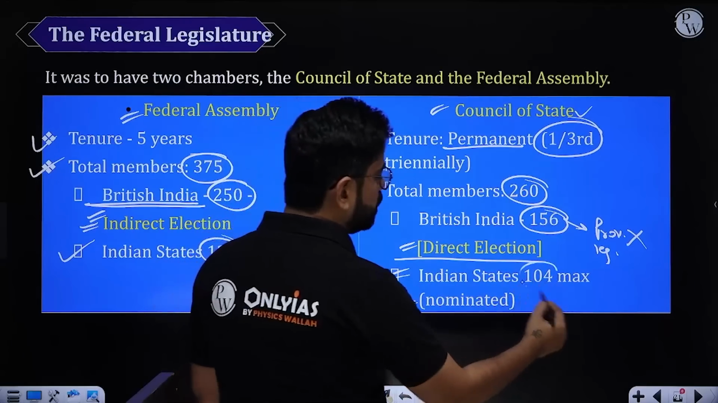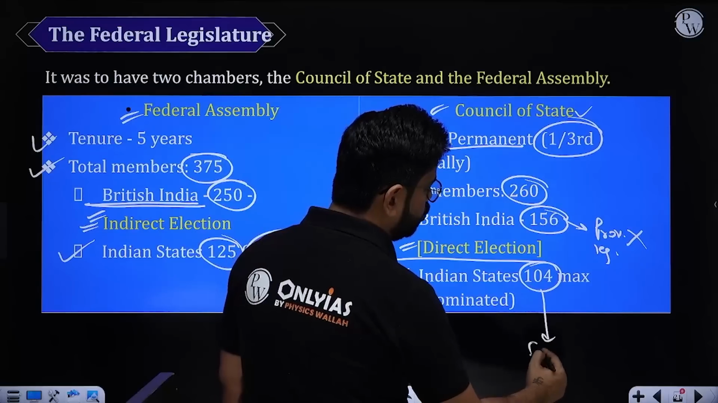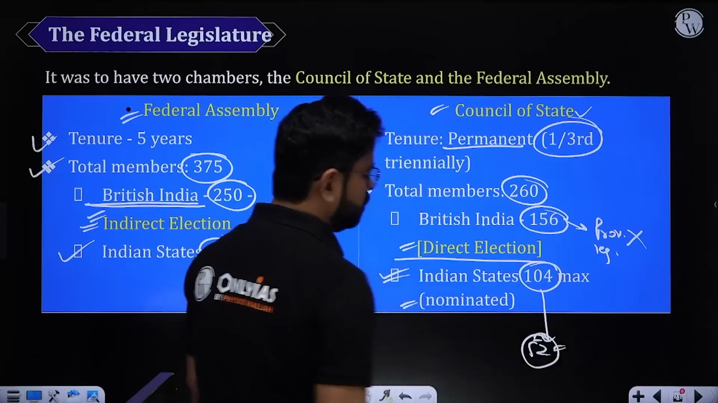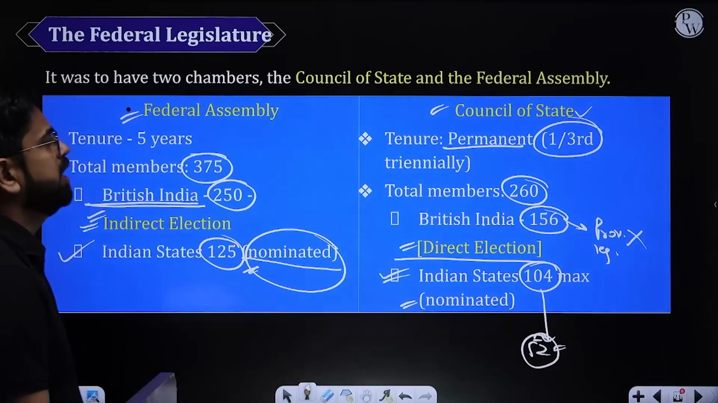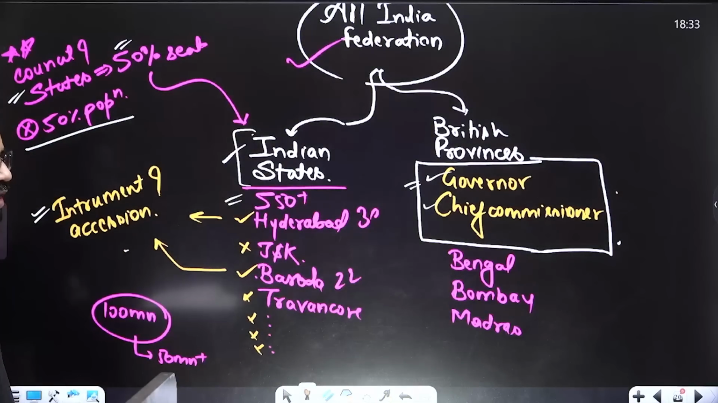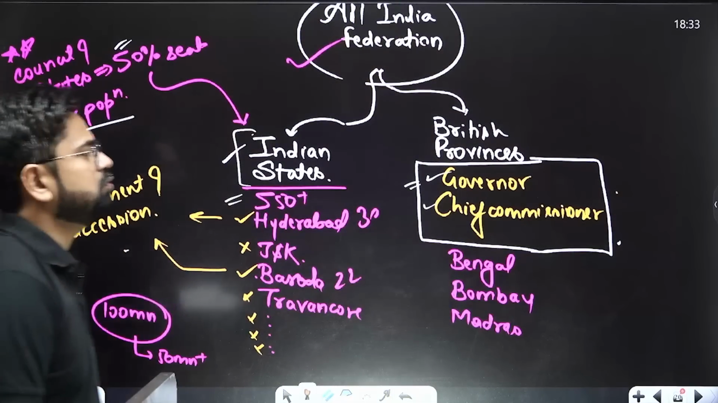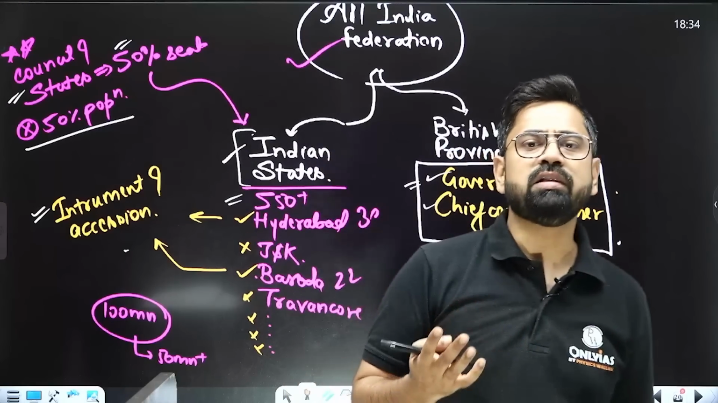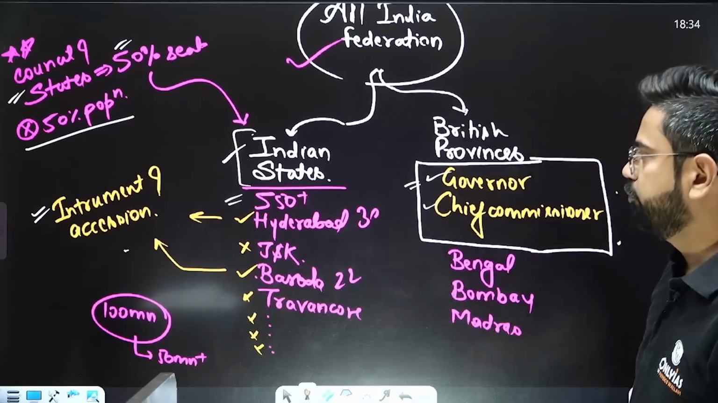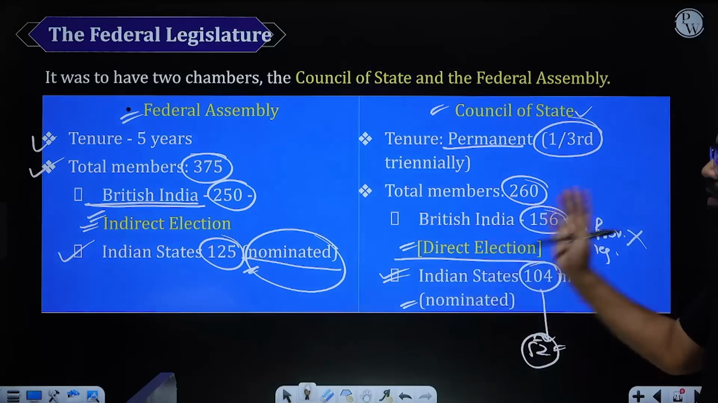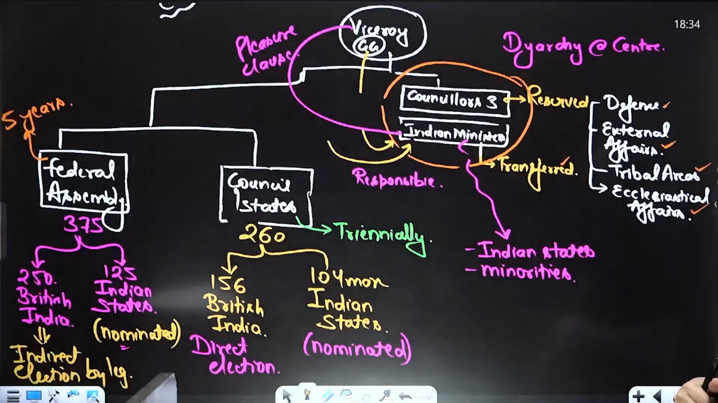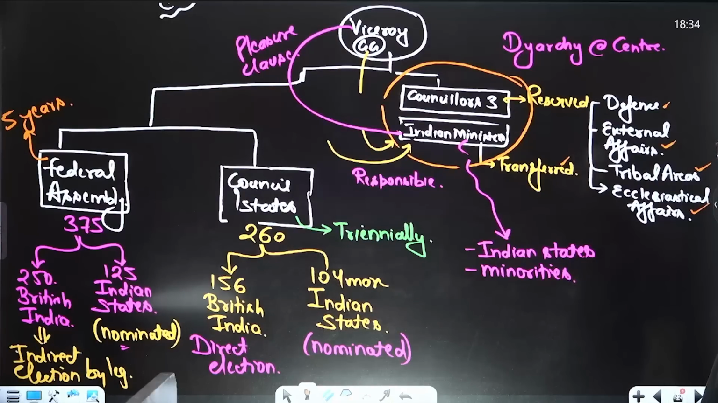So out of these 104 seats, 52 were supposed to be occupied as per this condition, plus 50% population. So this was the condition for federation, which I said will never come into picture. This will never be fulfilled. So this is only theoretical. This never happened actually. So Federal Assembly again, so this is something we have discussed.